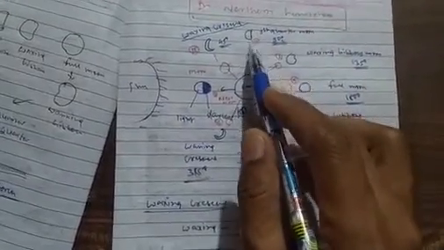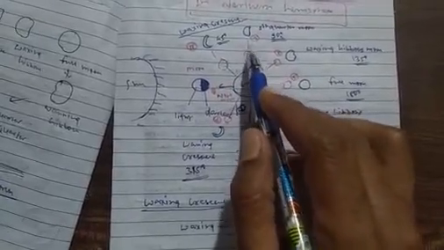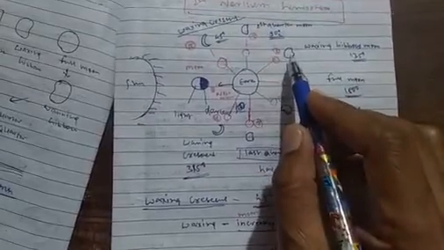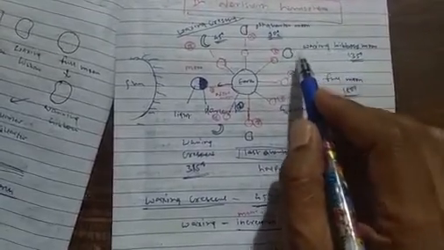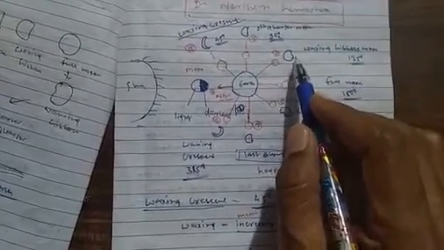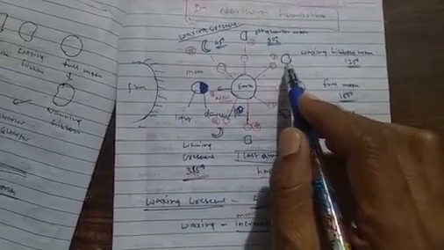We can see exactly half of the moon from the earth. After that the moon goes to the fourth stage, the waxing gibbous moon. Waxing is increasing order, and gibbous means more than half and less than full moon. It makes a 135 degree angle.